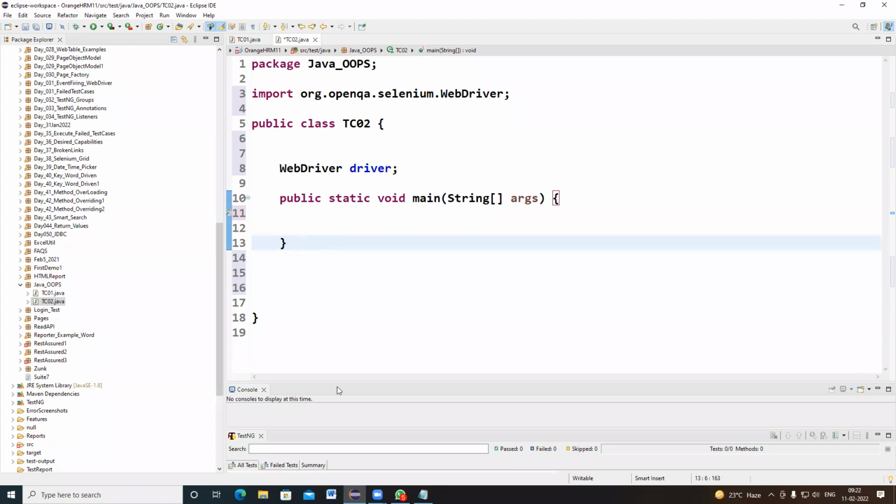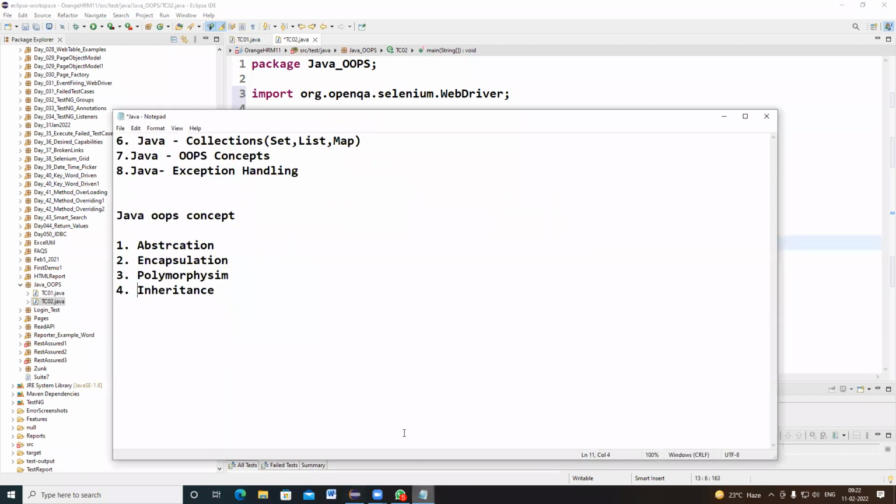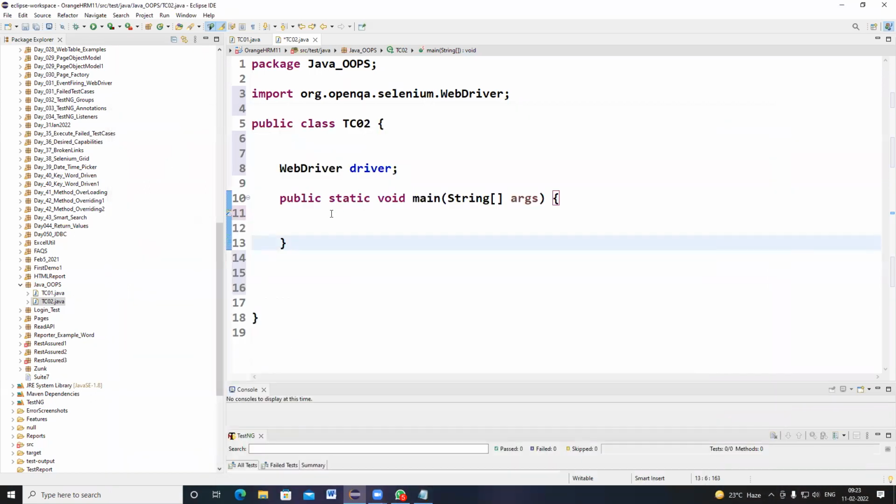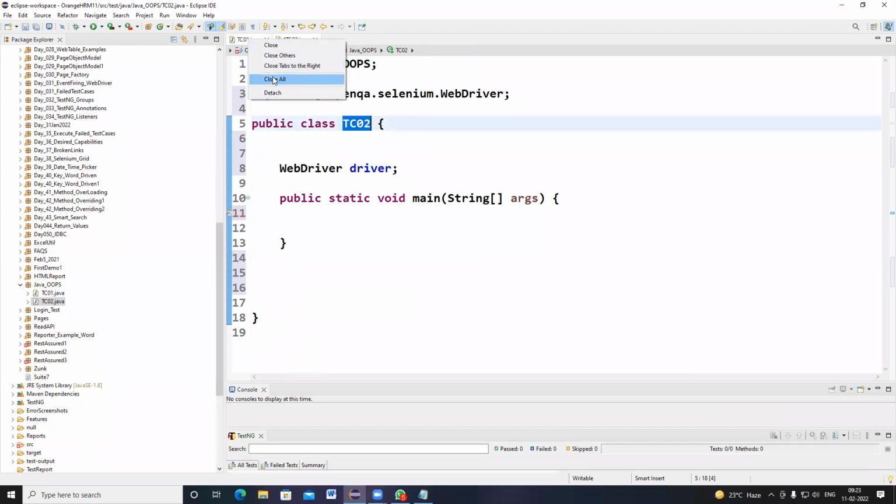Now we are going to discuss the next topic. Like this, we are going to create the Java class files. Now I'm closing this one.